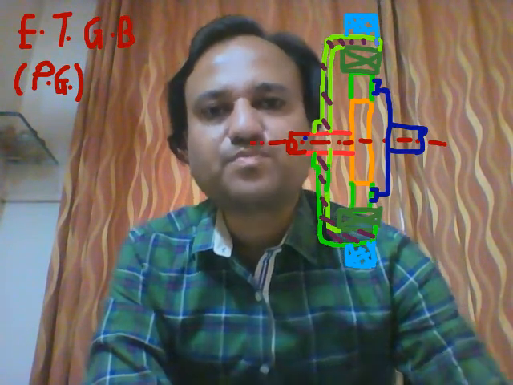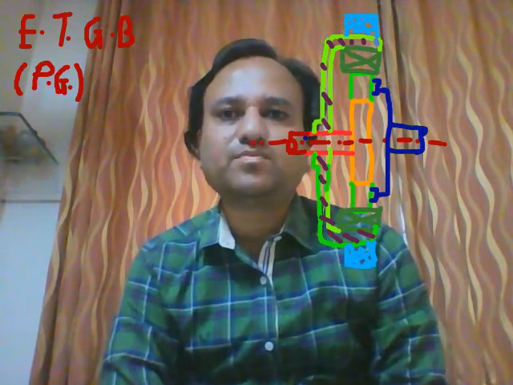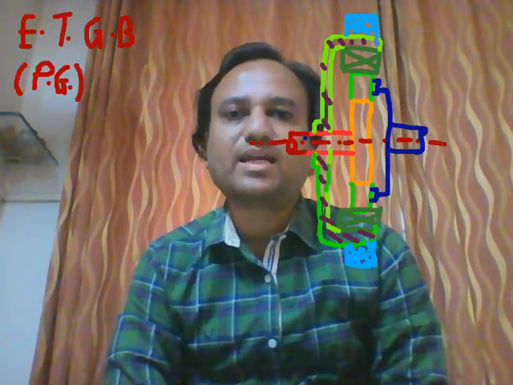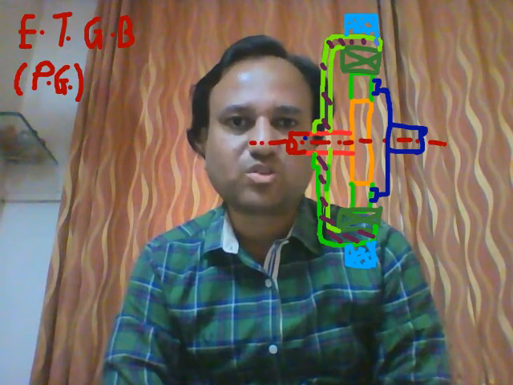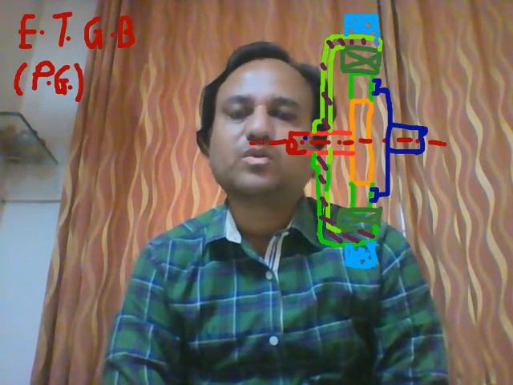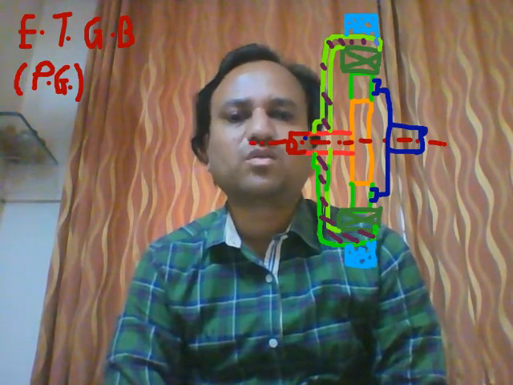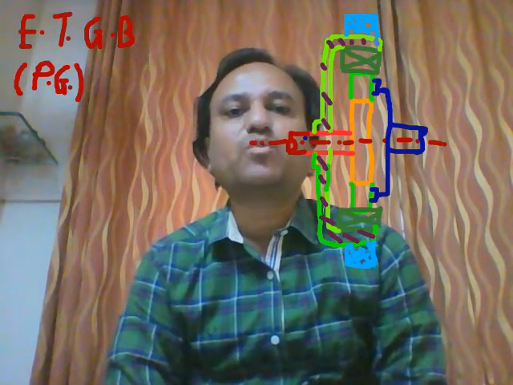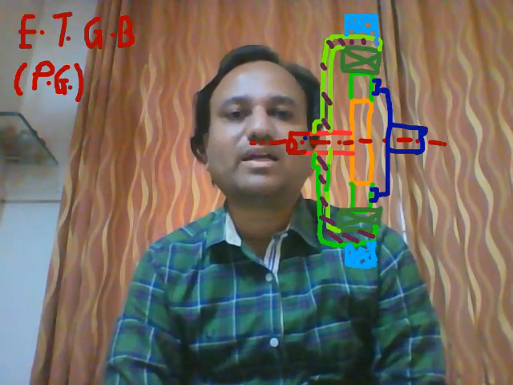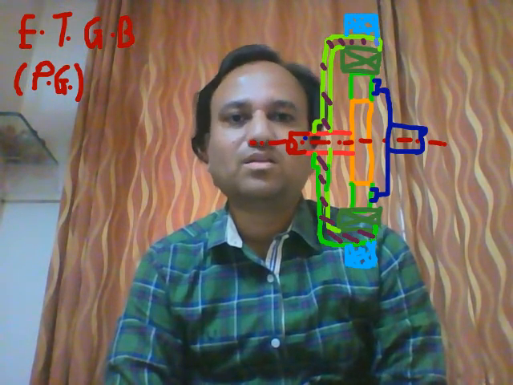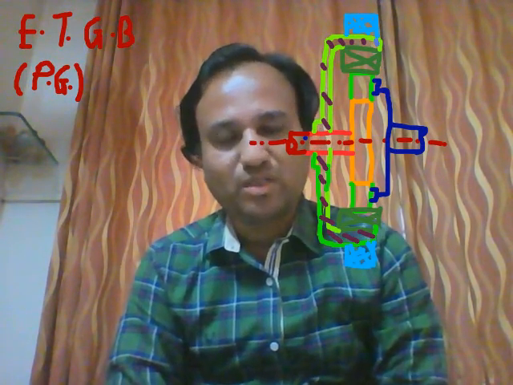Hello students, today we will discuss the epicyclic train type of gearbox, also called the planetary gearbox. This planetary gearbox is popularly used in semi-automatic or automatic transmission. It is the fourth category of gearbox used in an automobile.